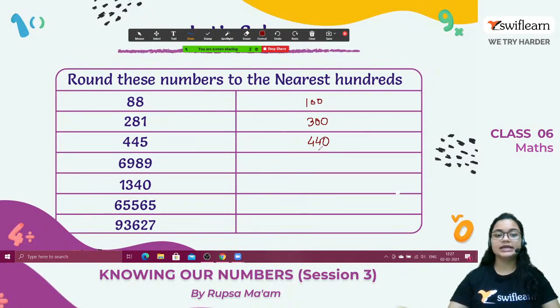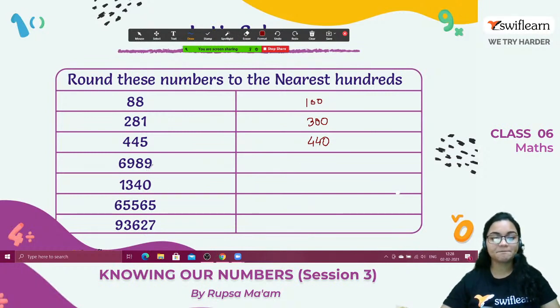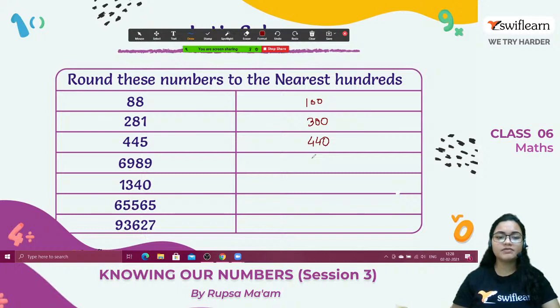Right? Now we have to check this one. So again we have to check tens place, it is 8. So obviously 8 is greater than 5. So 1 will be added with this. So the number will be 7000.